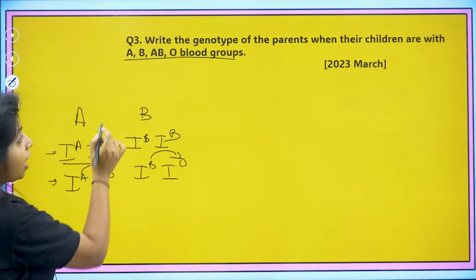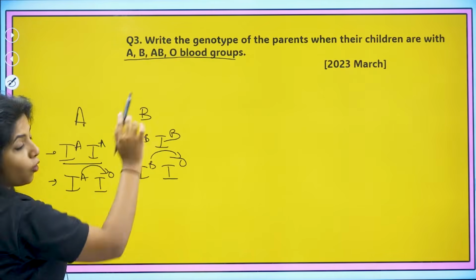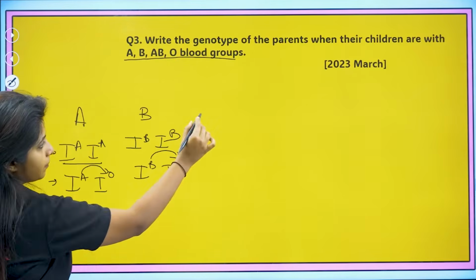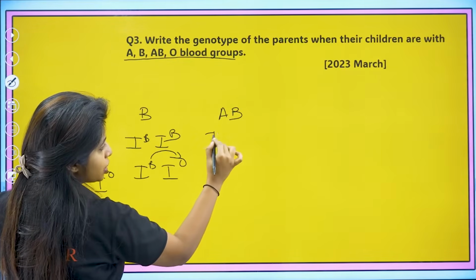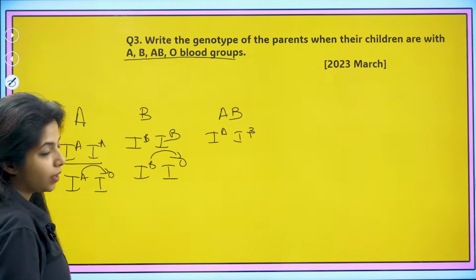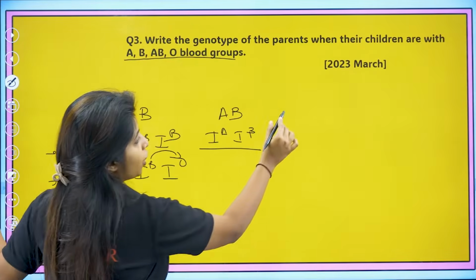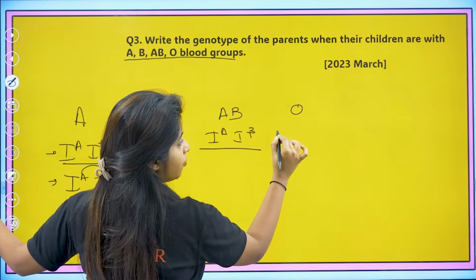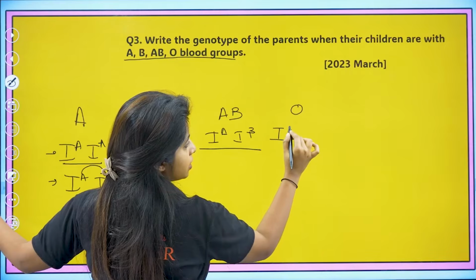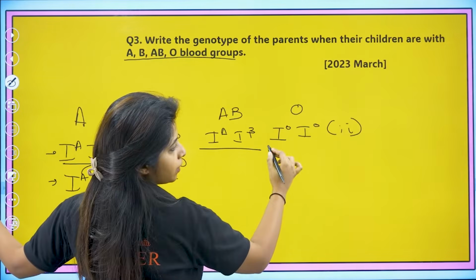But we have to make sure we need children of all blood group types. Okay, we need children of all blood group types. Now if you talk about AB, for AB blood group, one should be A and the other should be B. Okay, over here both are co-dominant. Now if you talk about O blood group, my dear children, you have to make sure the condition is like this. You also write like this or you also write like this. Either way it's the same thing. IO.